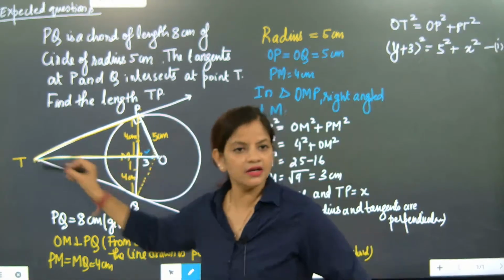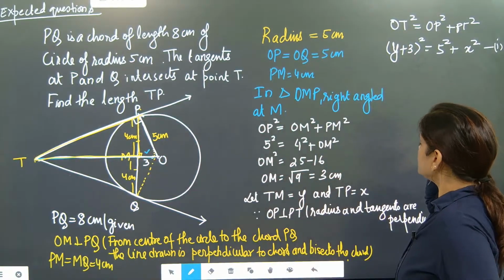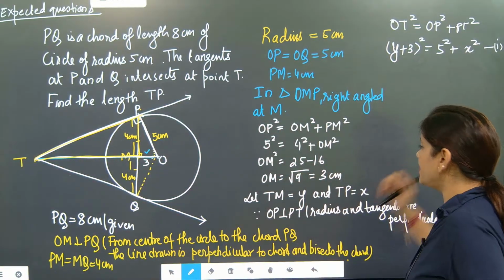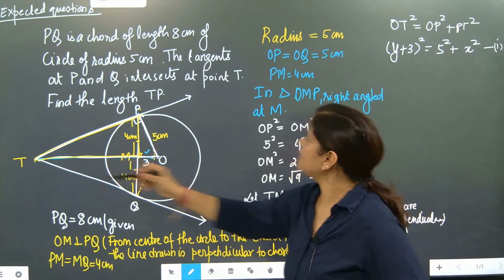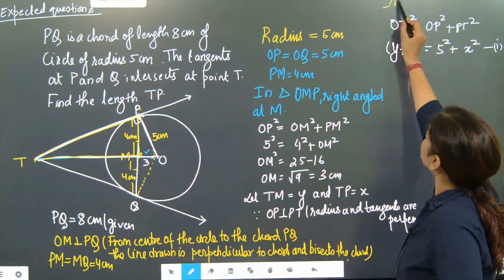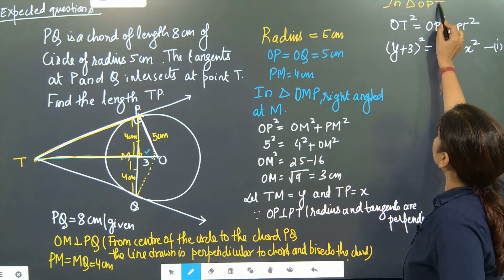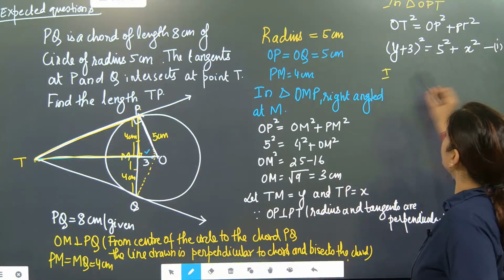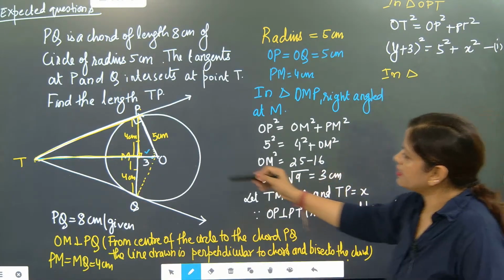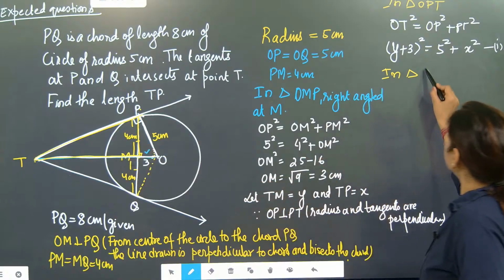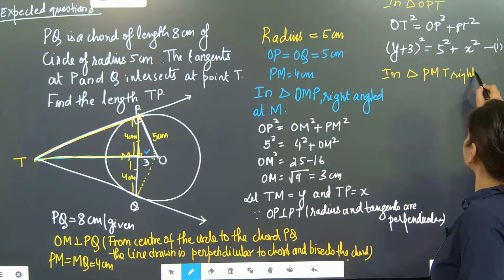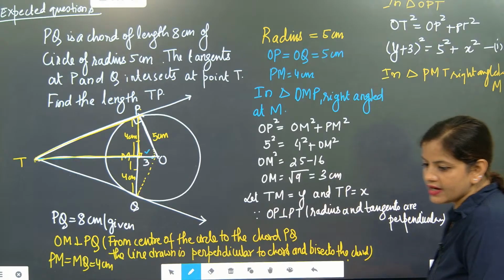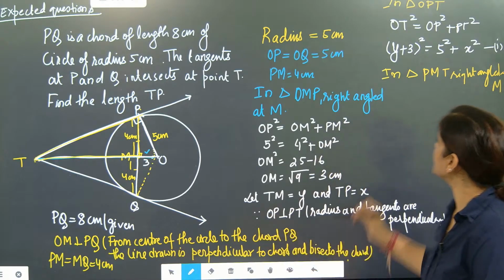P, M and T. So first we have taken triangle OPT with radius and tangent. This will become equation 1. Now in triangle PMT, right angled at M. So easily we can handle it now.